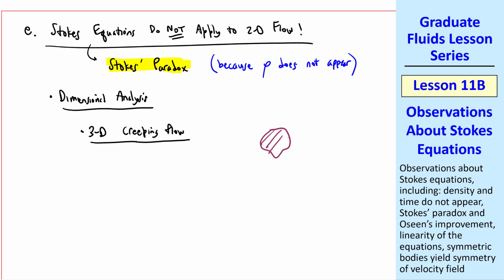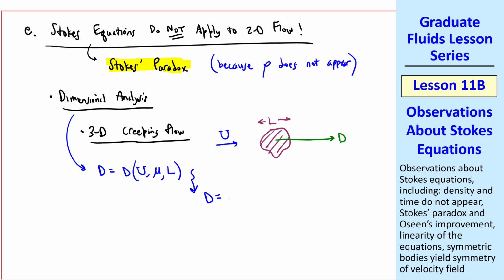Again, for some body of characteristic length L with some free stream speed, capital U, there will be a drag force on the body, made up of both pressure forces and viscous forces. With dimensional analysis, we list all the variables. Here, drag is a function of U, mu, and L, since there's no density in the flow. This is a review of your undergraduate dimensional analysis. We get D equal some constant times mu UL. This is our result of dimensional analysis for 3D creeping flow.